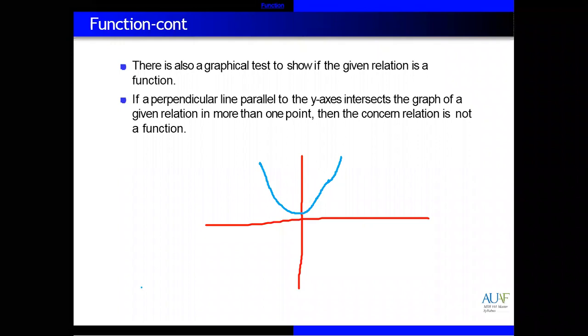In the vertical line test, we draw a vertical line on the x-axis like this one. If this line touches the graph at one point, this means that this is a function. But when the line touches the graph at two different positions, then it's not a function. Like if we have this graph,